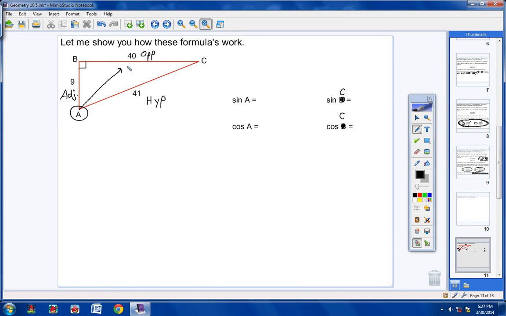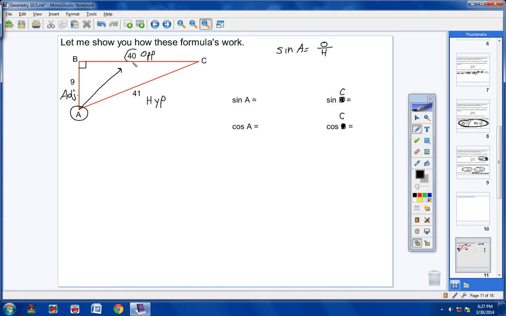I would always find the opposite side first, the hypotenuse second, and then the leftover side is your adjacent side. Now, what is the formula for sine? Well, I already told you, sine of a given angle is opposite over hypotenuse.